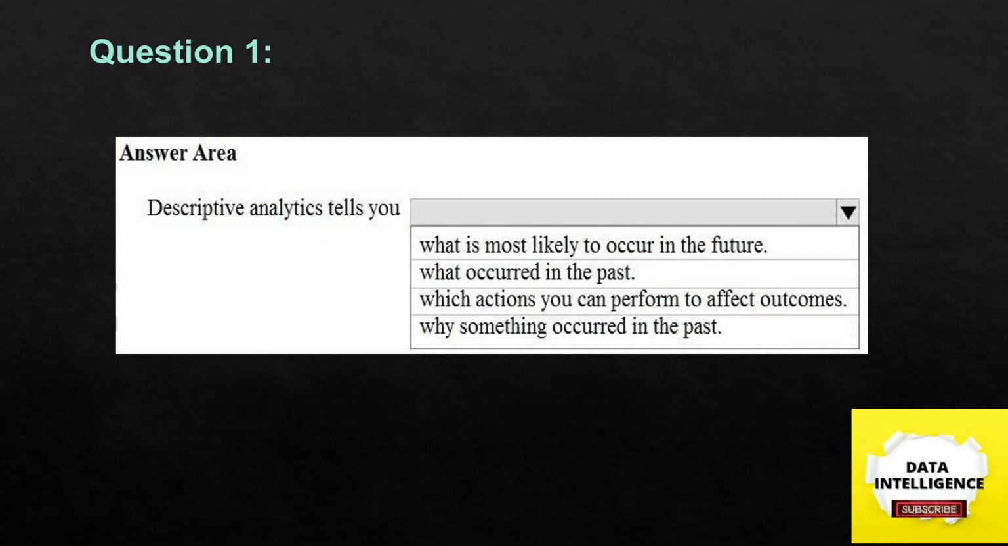So here is the first question: descriptive analytics tells you what is most likely to occur in the future, or what occurred in the past, and which actions you can perform to affect outcomes, or why something occurred in the past. So the question asks, what is descriptive analytics. They have given four options, and you have to choose the one option which gives descriptive analytics.